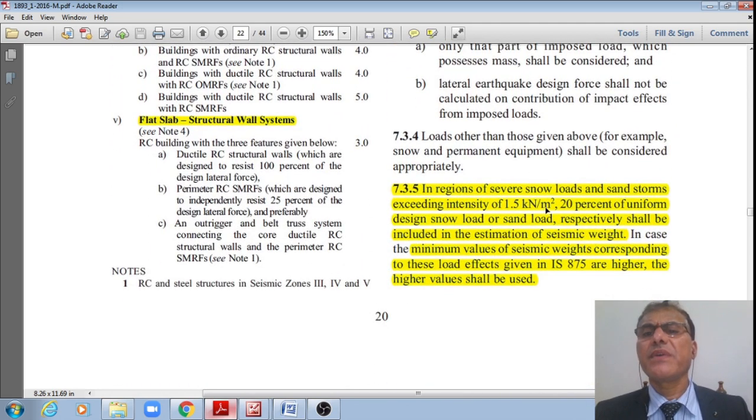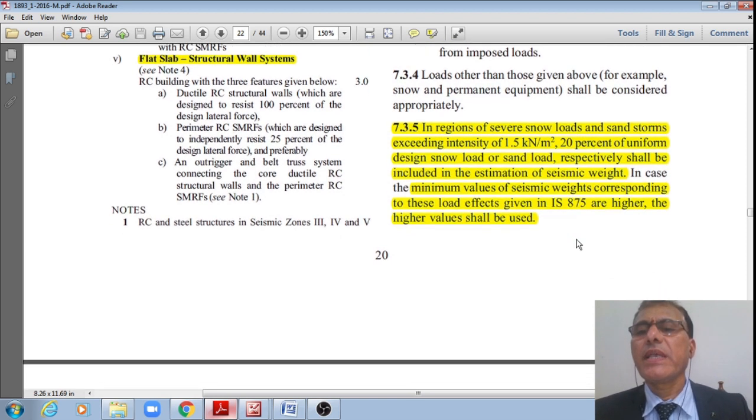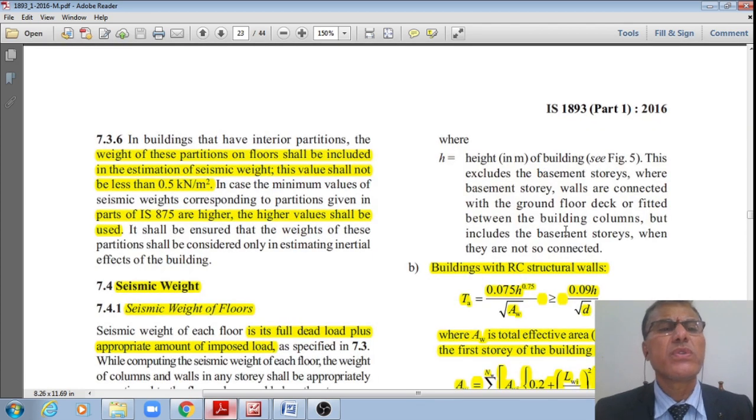However, in regions of severe snowfalls and sandstorms exceeding intensity 1.5 kilonewton per meter square, 20% of the uniform design snow load and sand load respectively shall be included in the estimation of the seismic weights. However, if the minimum values of the seismic weights corresponding to these loads, the load effects given in IS 875, are larger, the higher values shall be used. Now, the next one.